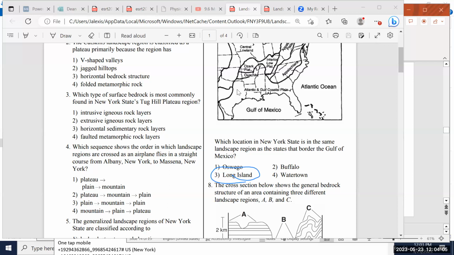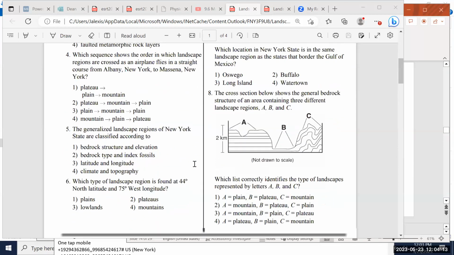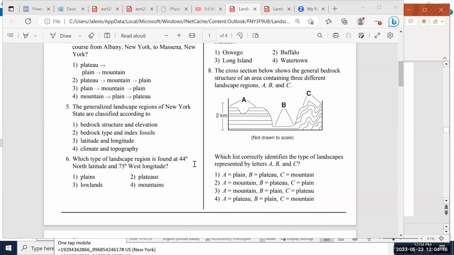All right. Number 8. Let's take a look at number 8. Number 8 says the cross section below shows the general bedrock structure of an area containing 3 different landscape regions, A, B, and C. Which list correctly identifies the type of landscapes represented by letters A, B, and C?